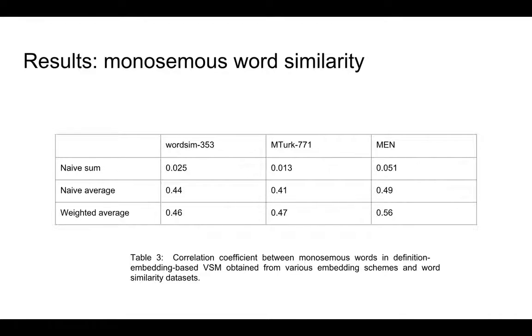So here are the results of word similarity applied to words with a single sense using the 3 different baselines and over 3 different word similarity datasets. Unsurprisingly, naive sum is very poor. Weighted average is slightly better than naive average across all 3 datasets, and looks to be reasonably well correlated with the word similarities. So sentence embeddings of dictionary definitions looks like a solid way to go.